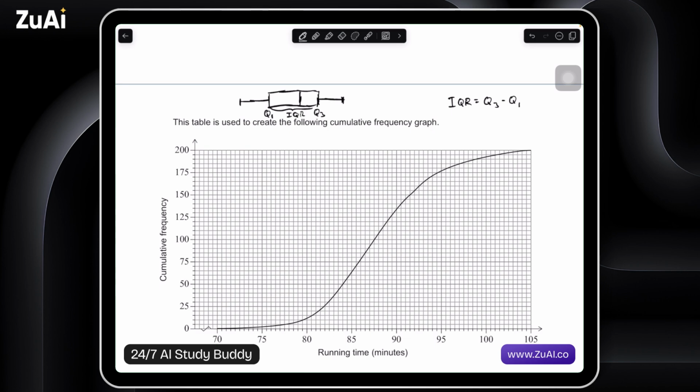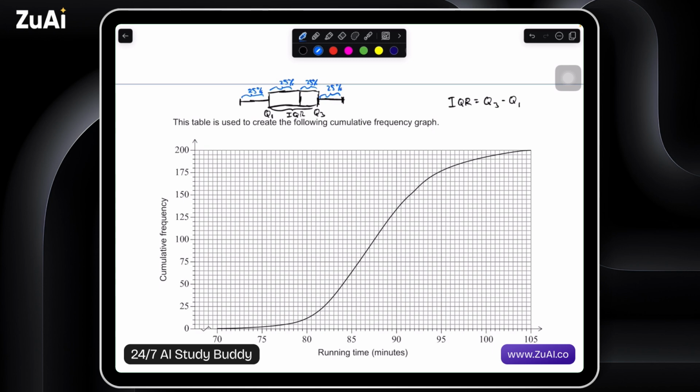So let's find Q1 and Q3, and then we'll subtract and find the distance between these two. So remember, our box plot divides everything up into quartiles. So essentially 25% in each of these quartiles, or it divides our data set up into 4 equal quarters.